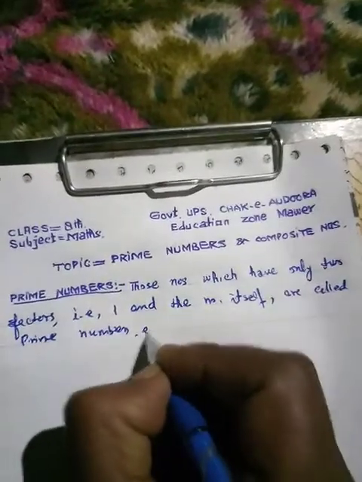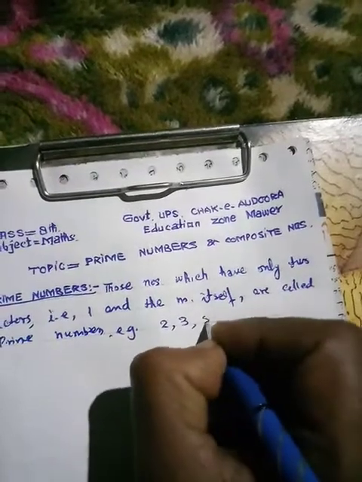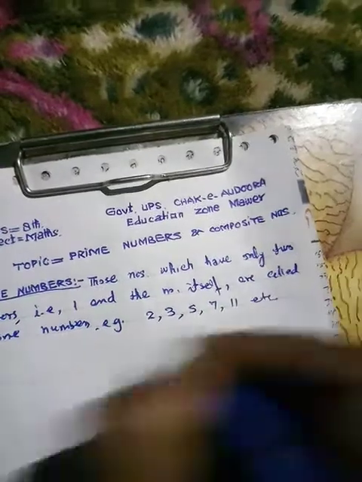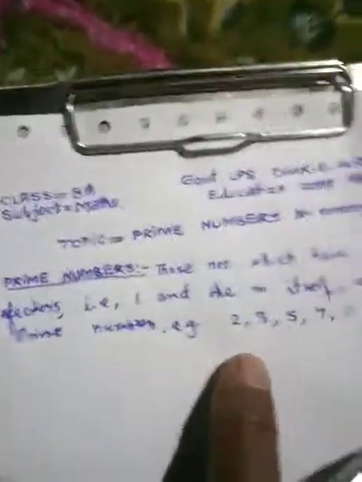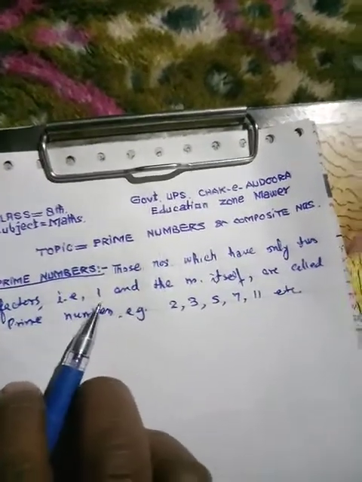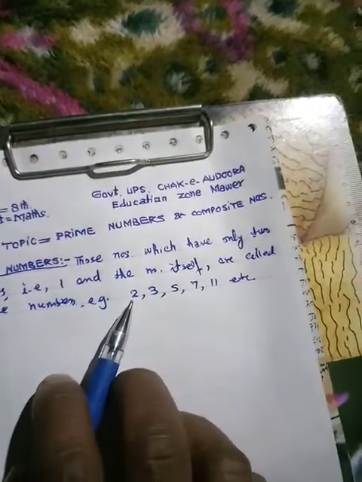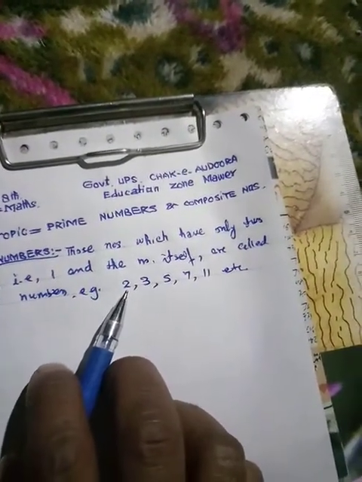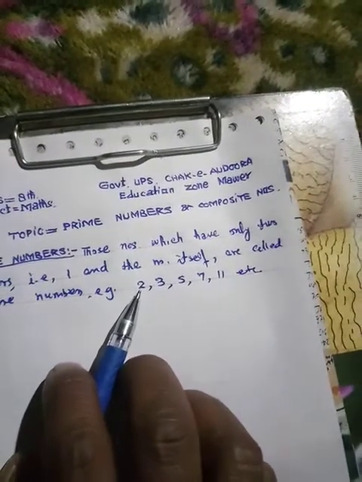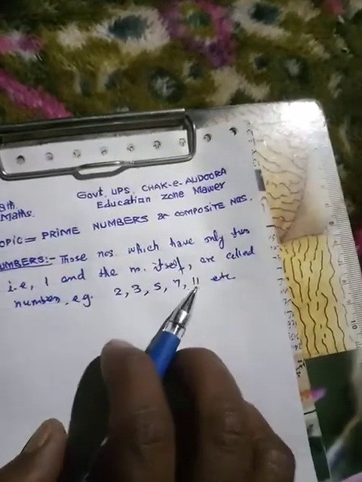For example, 2, 3, 5, 7, 11, etc. These are some examples of prime numbers. Here we see that 1 is neither a prime number nor a composite number. So the lowest and the first prime number is 2. Also we can say that 2 is the only even number which is also a prime number. Then the next is 3, 5, 7, 11 and so on.